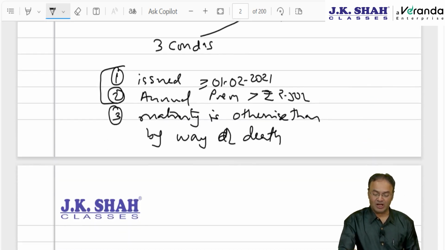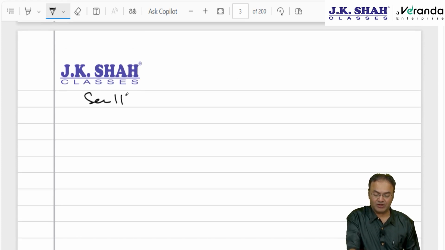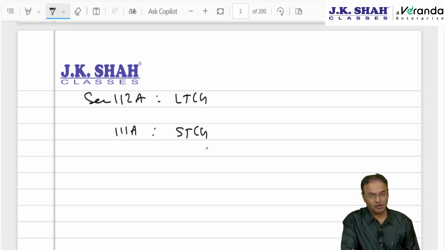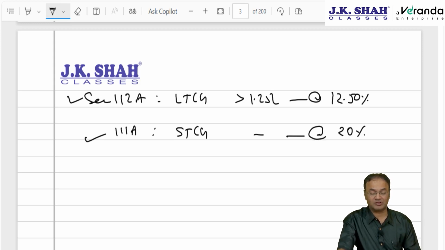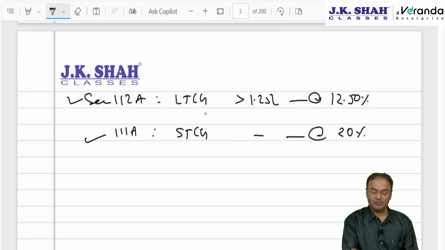However, amendments are carried out in section 112A and section 111A, that if it is long term capital gain arising on transfer of ULIP or short term capital gain arising on transfer of ULIP, then STT, securities transaction tax, is always there. The benefit of these 2 sections will be available. LTCG exceeding 1.25 lakh will be taxed at 12.5% or 10% depending on the date of transfer. And here also, without any threshold limit, 111A will be taxed at 20%, or 15% earlier up to 22nd July. However, the benefit is available here only for 3 assets.